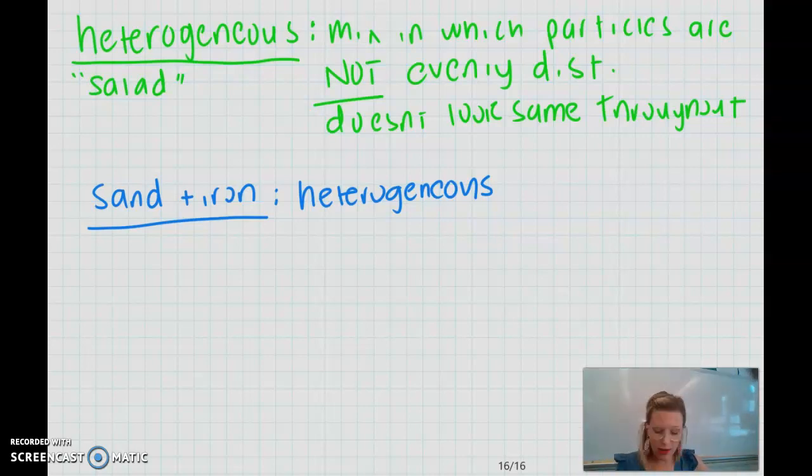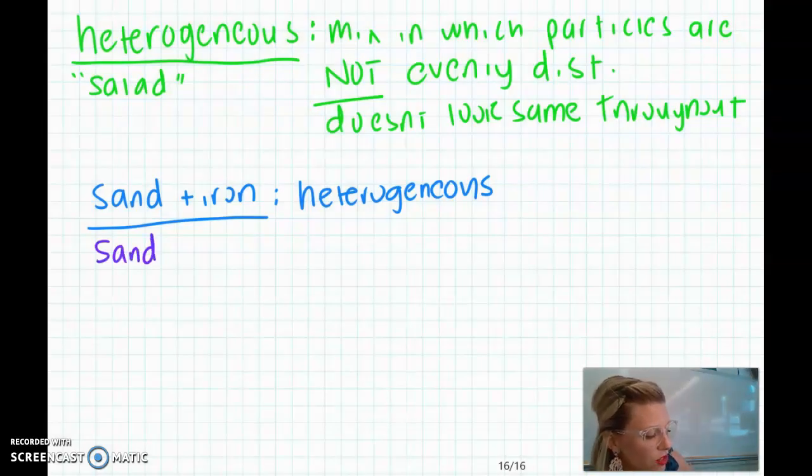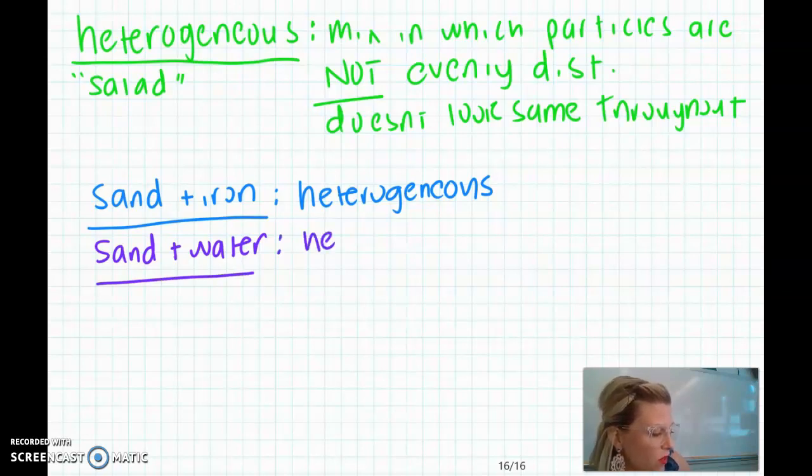Our next mixture is sand and water. Again, is that going to be homogeneous or heterogeneous? We can definitely see the sand sink to the very bottom, so that's going to be heterogeneous.